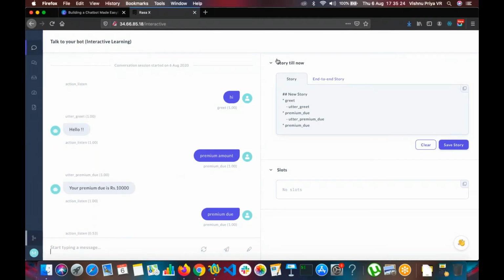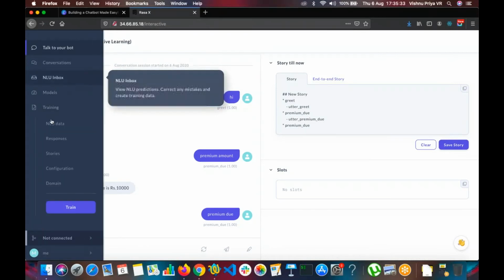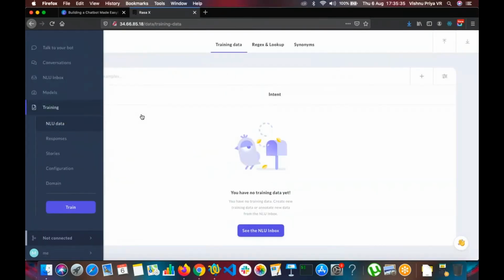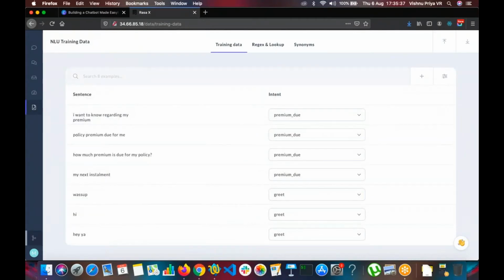So one more feature here in interactive learning is that we can save our story, where if the user asks something different, which we'll understand when I create a third intent. Let me create another intent and explain the story here. Let me go to the NLU data again. So now I'm going to create an intent to change my private details.